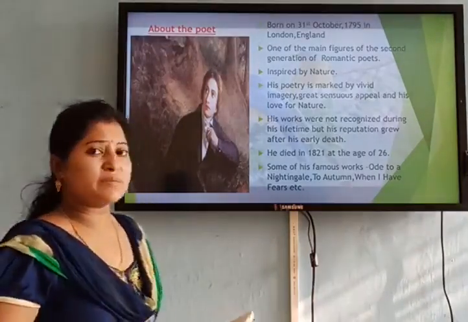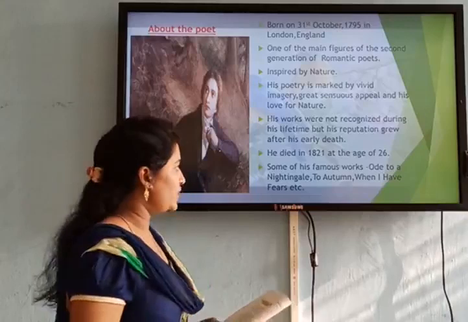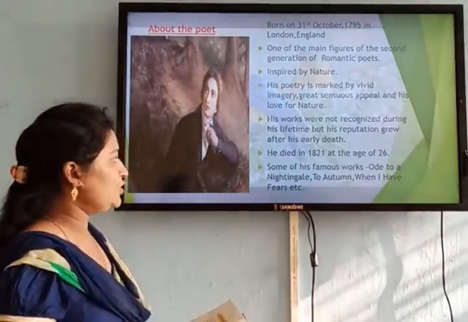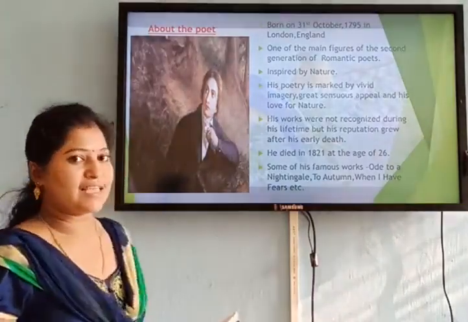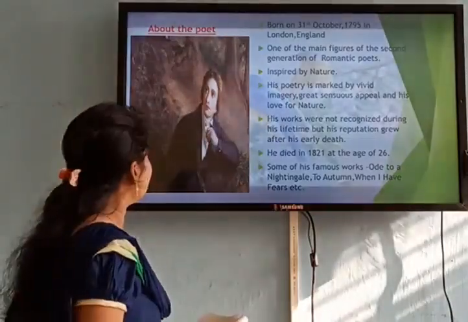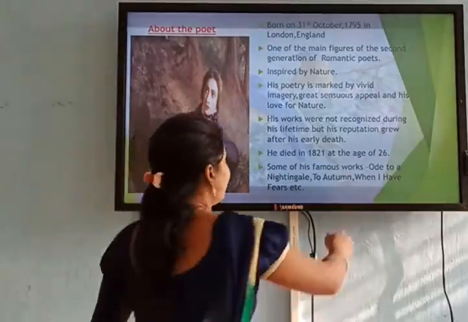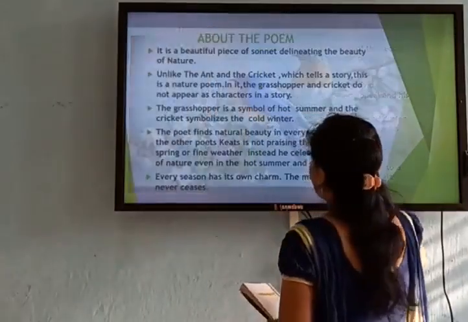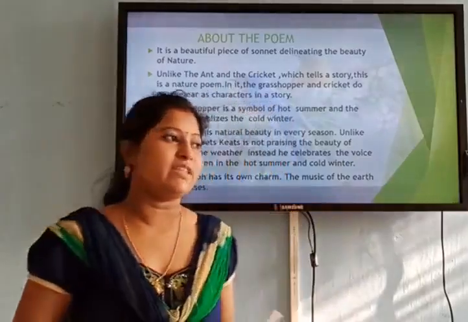Some of his very famous and much anthologized works are Ode to a Nightingale, To Autumn, When I Have Fears, etc. So this is our great poet John Keats. Now we move on and see what we have to deal with in the poem.